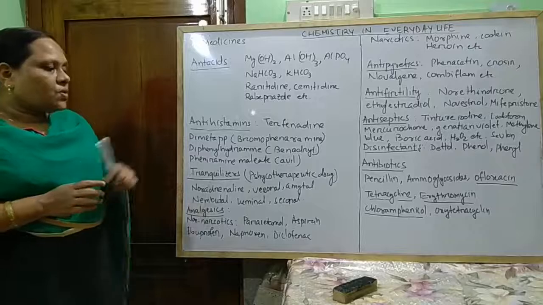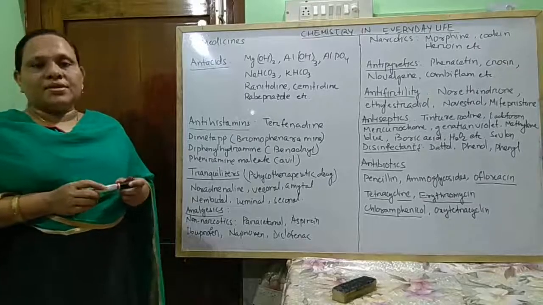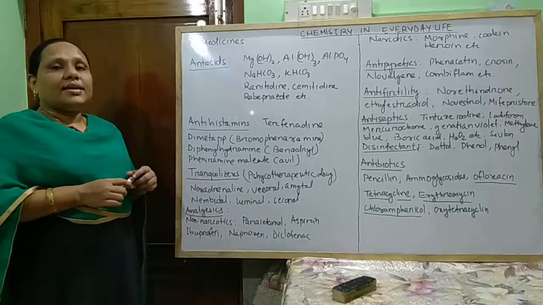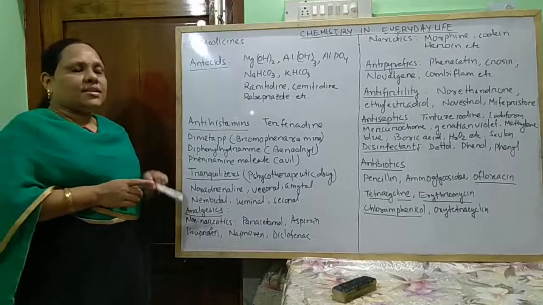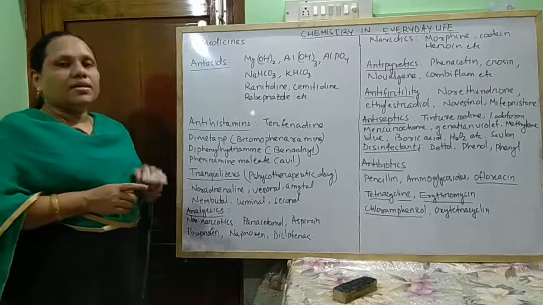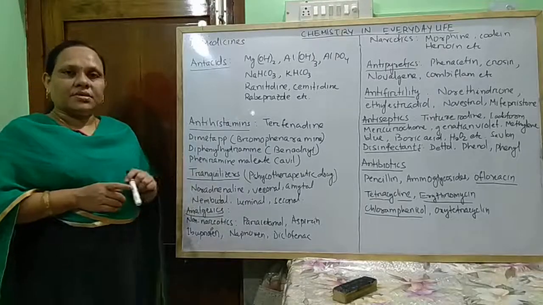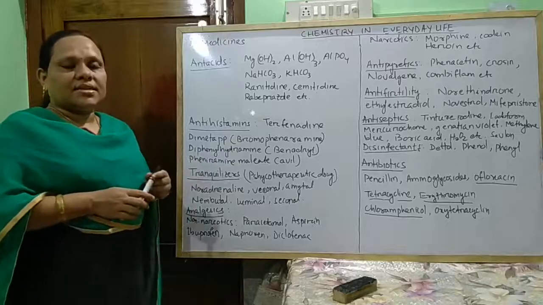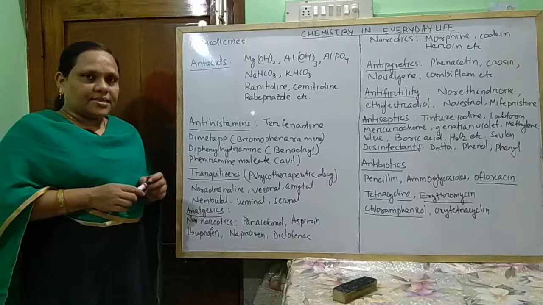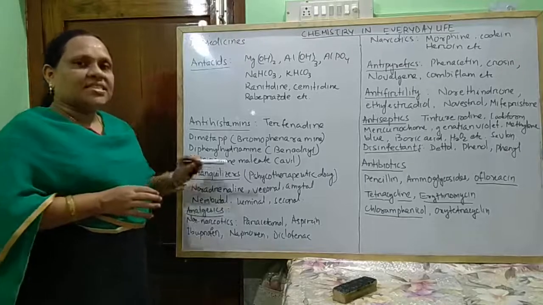Next come tranquilizers. These are also known as psychotherapeutic drugs. They are generally used in case of mental diseases, and they affect our central nervous system. They are used in mild or severe mental diseases, and they also decrease stress.